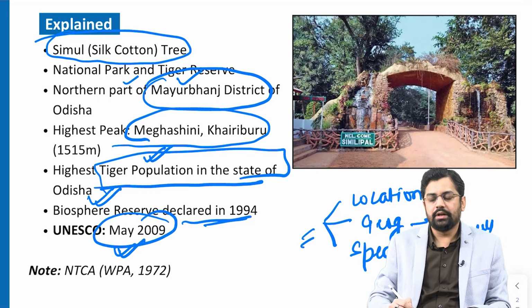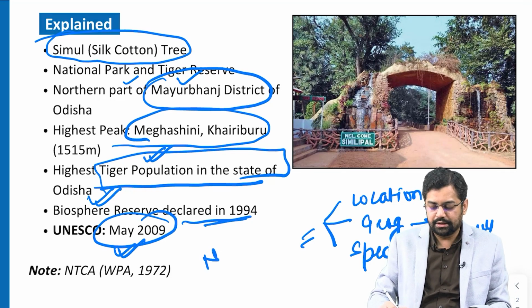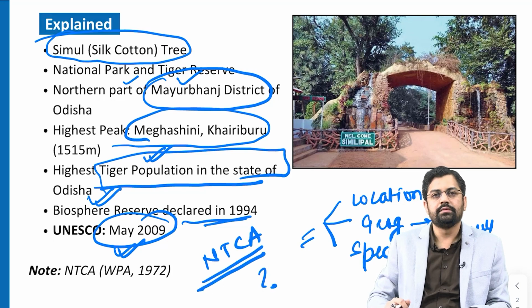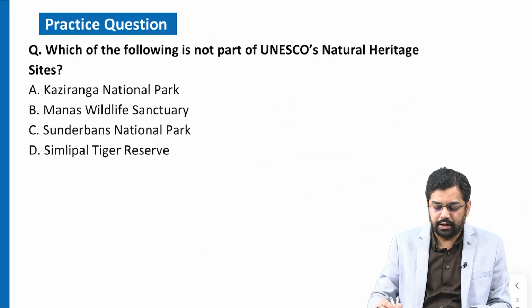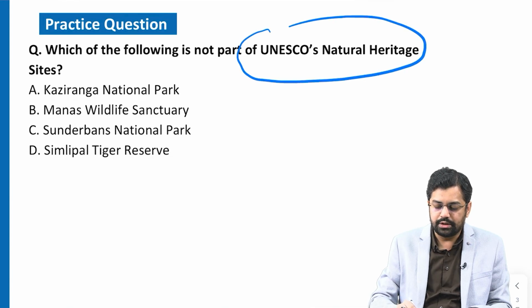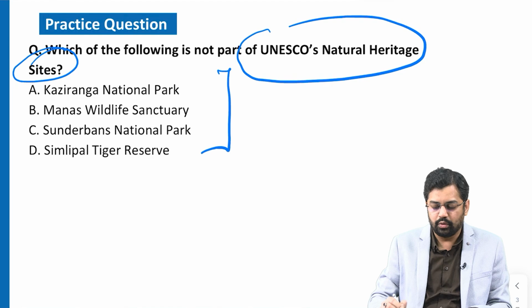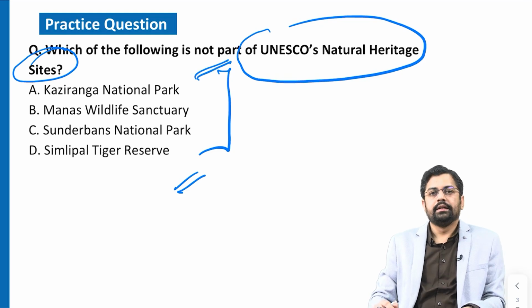So, my next question regarding this is: what do you understand by NTCA, and under which act was this NTCA formed, right. And there is another practice question also: which of the following is not a part of UNESCO's natural heritage sites. There are going to be 4 options: one national park, 1 sanctuary, another national park, and a tiger reserve. So, which one of these does not comprise UNESCO's natural heritage sites, right.